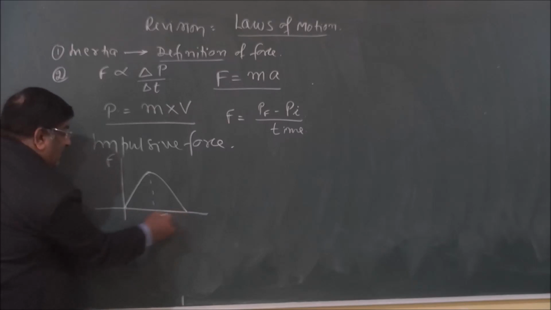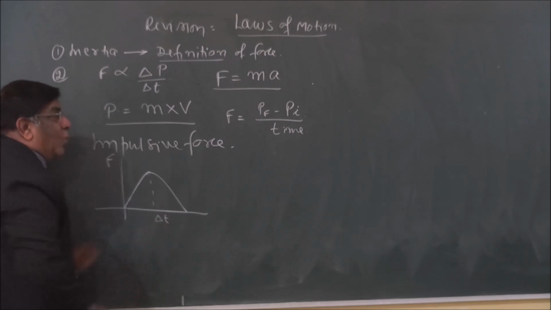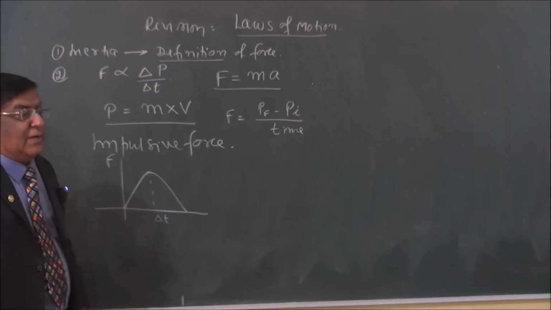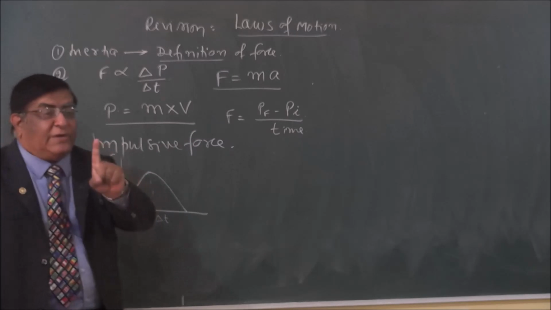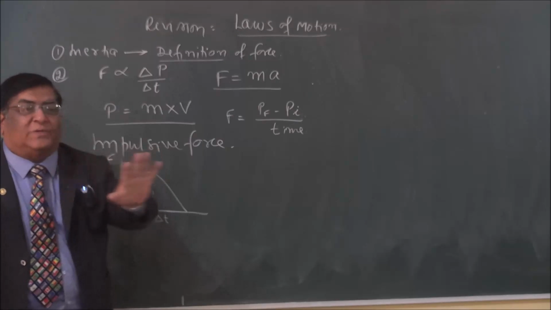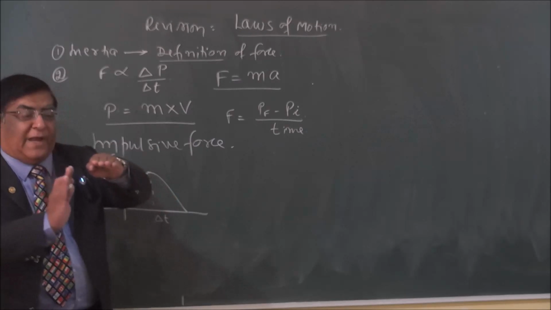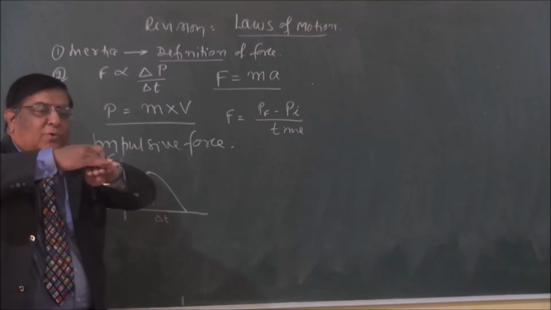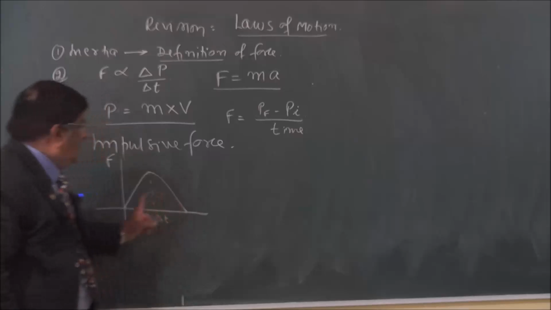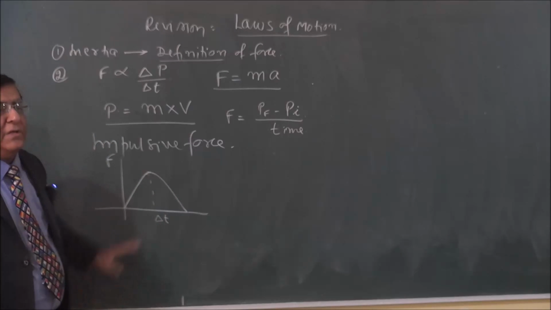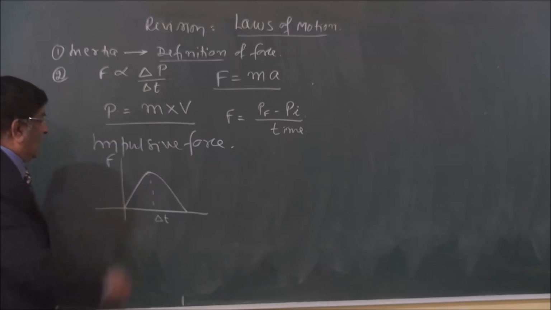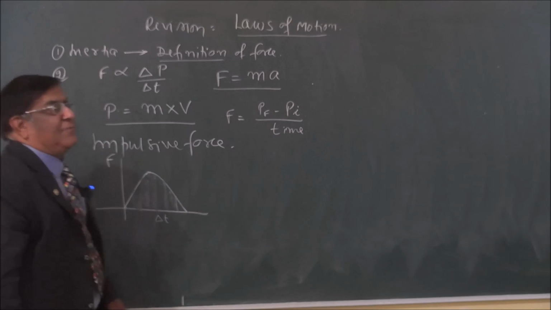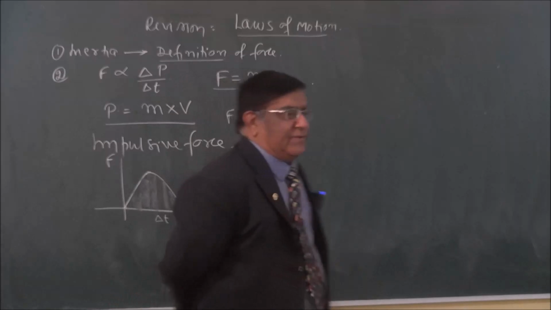So this is a very small time, delta t, 0.1 second. Within 0.1 second it crossed over. But during that 0.1 second, the force was not equal all the time. It went up. Here the force is less, more, less, 0. So variable force multiplied by time. Such forces which are applied for a very small time are impulsive forces.